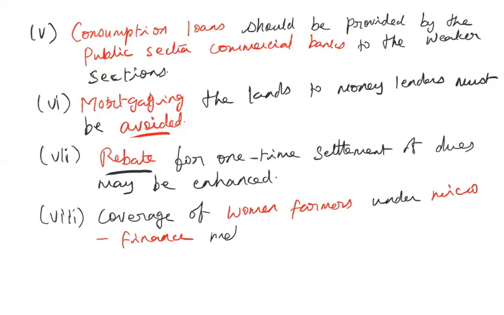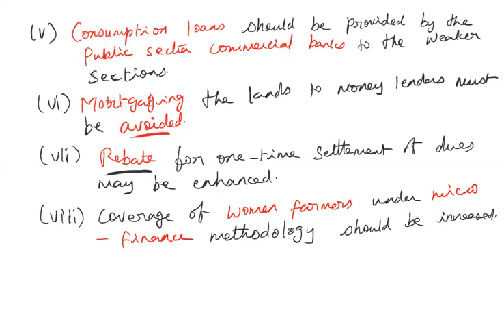This we have seen, isn't it? That SHG microfinance scheme, so that more and more women, more and more SHG groups should be covered. So these were some of the suggestions given to rectify the problem of rural indebtedness in the country.